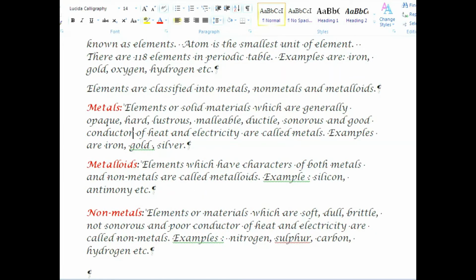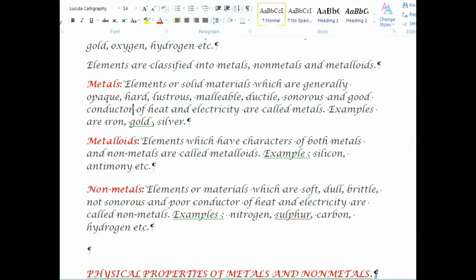Next, non-metals. Elements or materials which are soft, dull, brittle, not sonorous and poor conductor of heat and electricity are called non-metals.